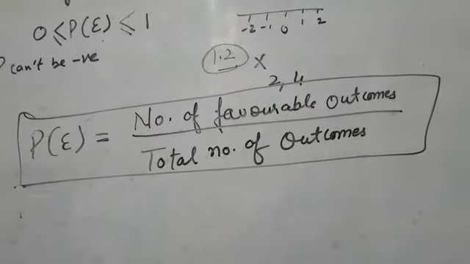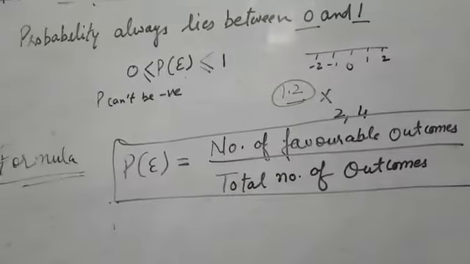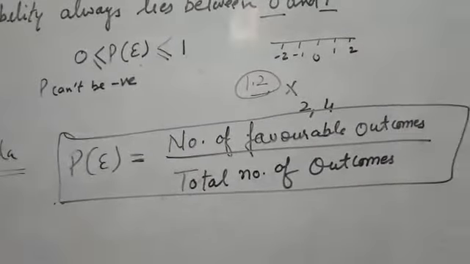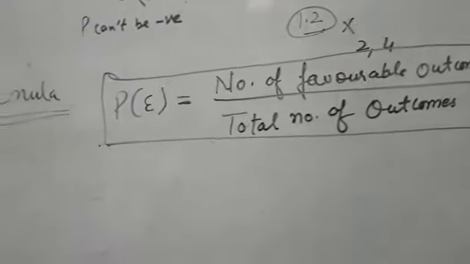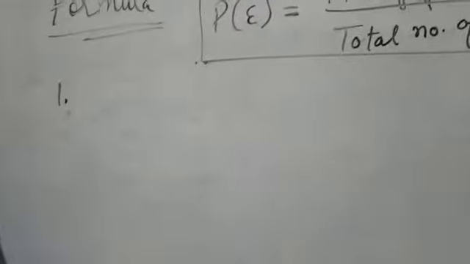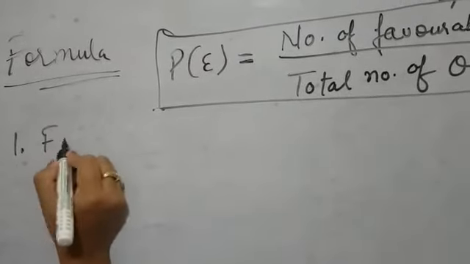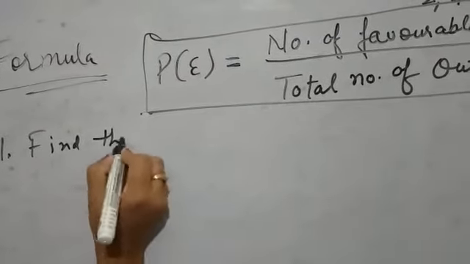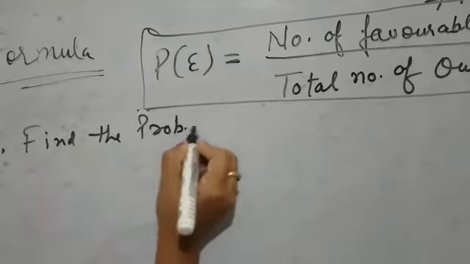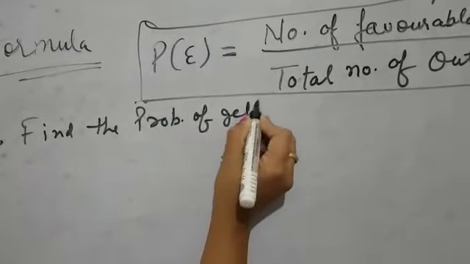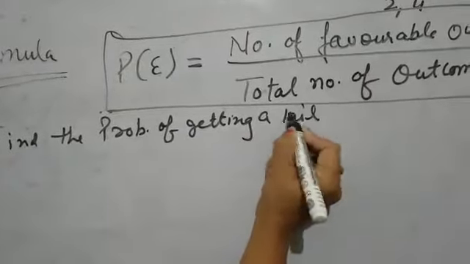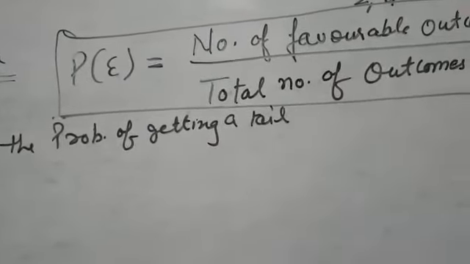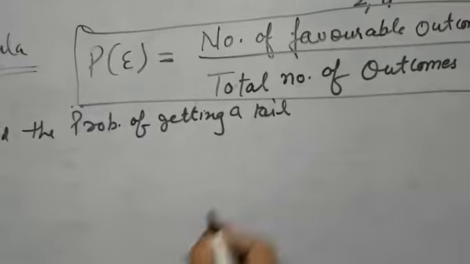Next, let us start some examples of finding the probability of an event. The first example I am giving you: find the probability of getting a tail when a coin is tossed.